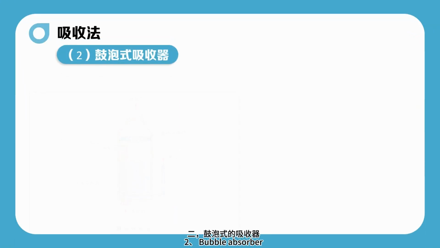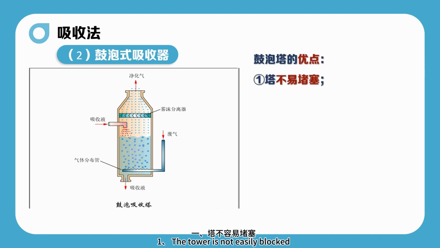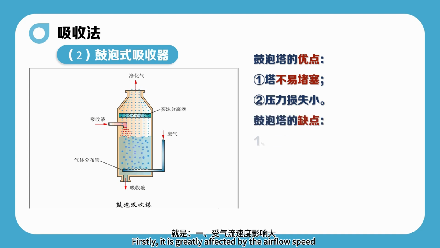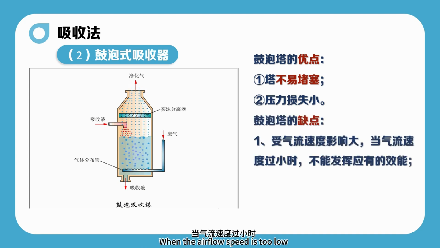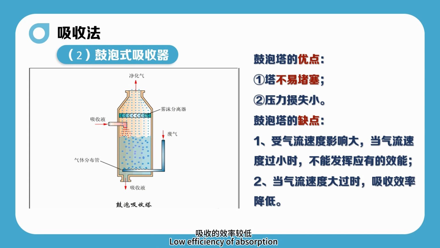Two, bubble absorber. Advantages of the bubble tower: first, the tower is not easily blocked. Second, low pressure loss. Disadvantages of the bubble tower: first, it is greatly affected by the airflow speed. When the airflow speed is too low, it is unable to perform as efficiently as expected. Second, when the airflow speed is too high, the absorption efficiency is low.